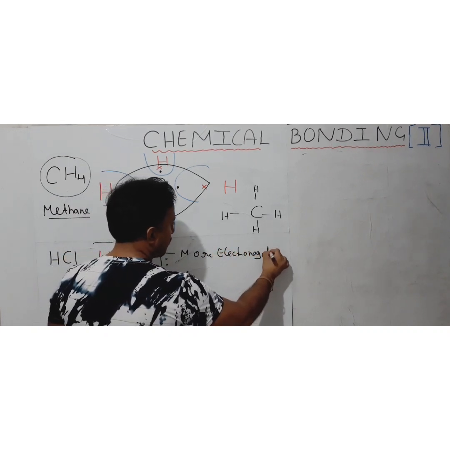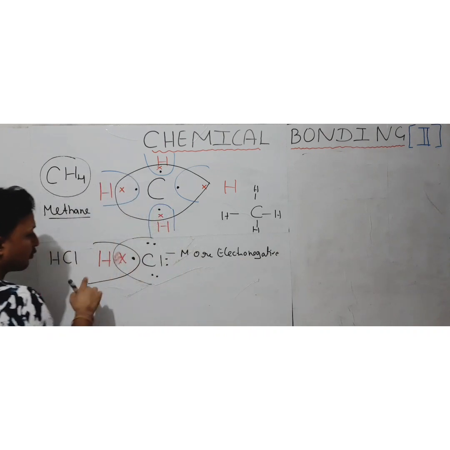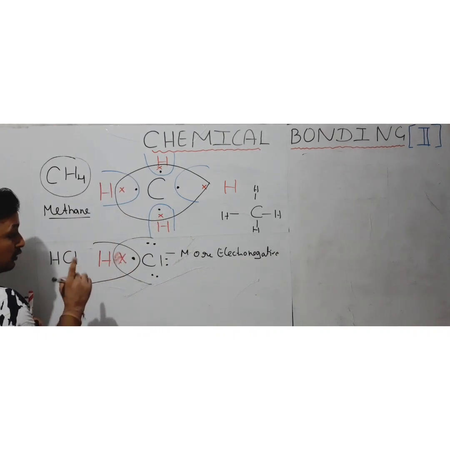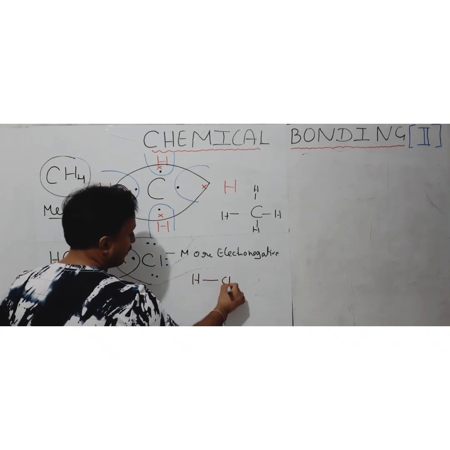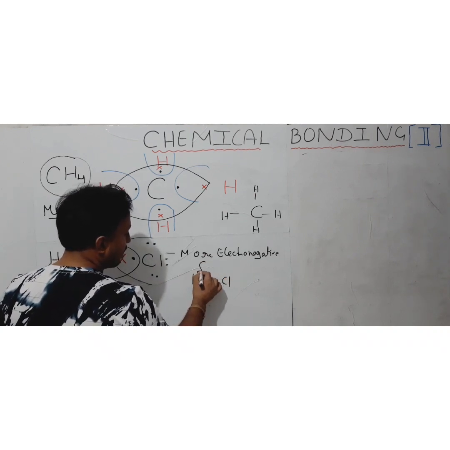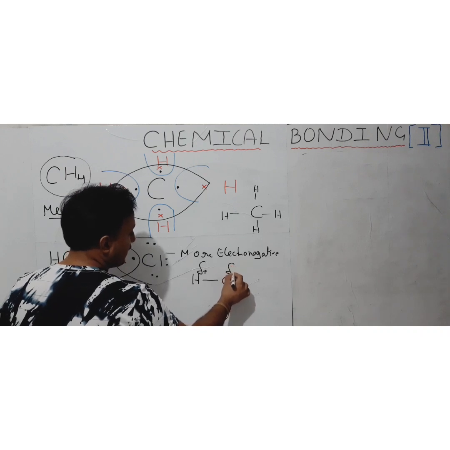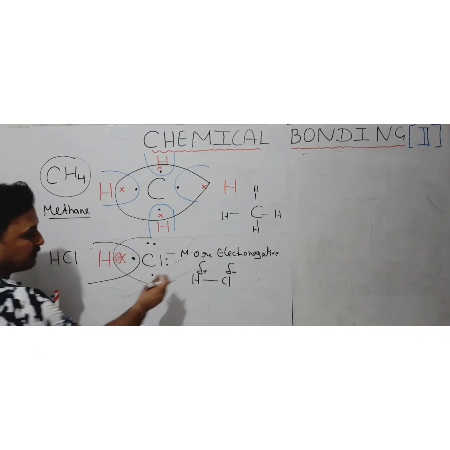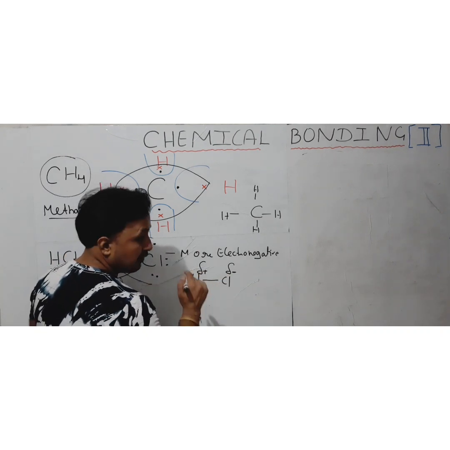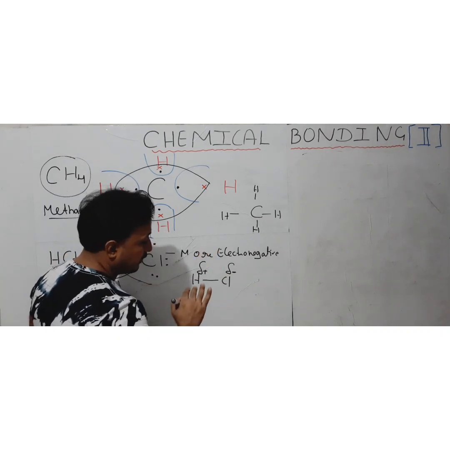Chlorine is more electronegative as compared to hydrogen. So in such a case, the bond between hydrogen and chlorine is going to form, but hydrogen will acquire a small positive charge and chlorine will acquire a very small negative charge. This is known as delta positive, delta negative. A very small charge is represented by delta.